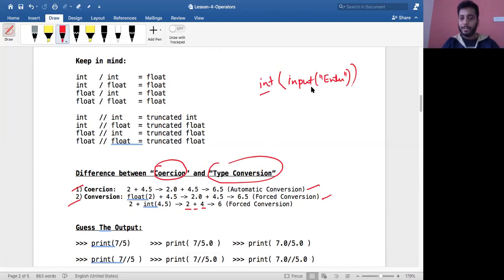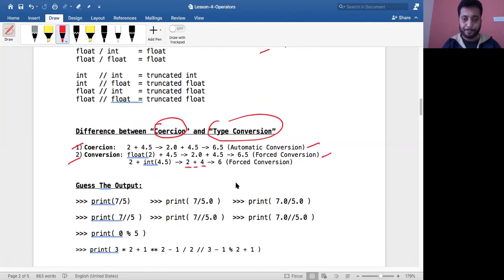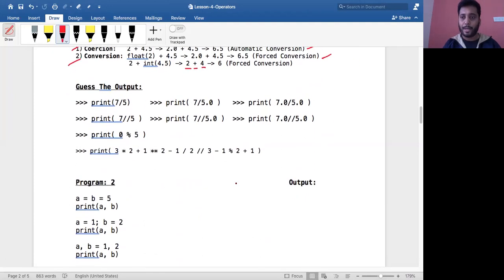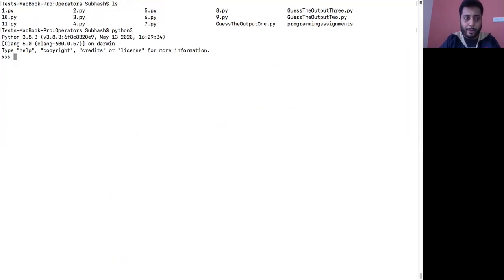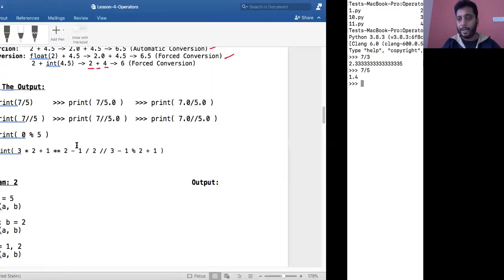Now, having said that, let me move to the next concept. Let us do some practicing over here. Let us see what will be the output of all this. What will be the output of 7 divided by 5? I think it should be 1.4. Let me quickly check that out, because I want the exact output given by Python. 7 divided by 5 gave you 1.4. Yes, it gives you 1.4.